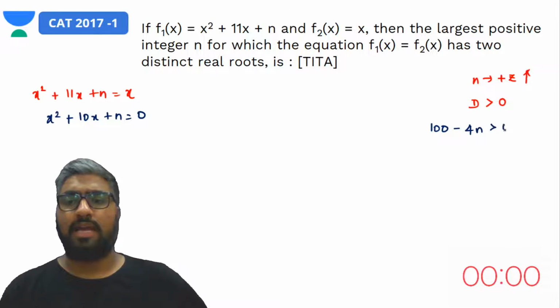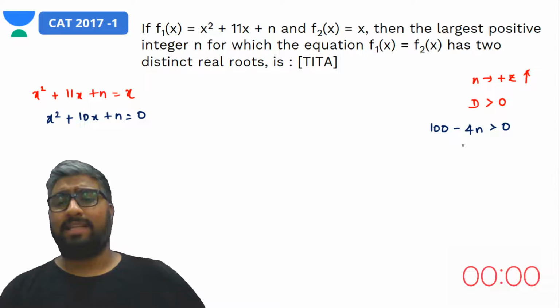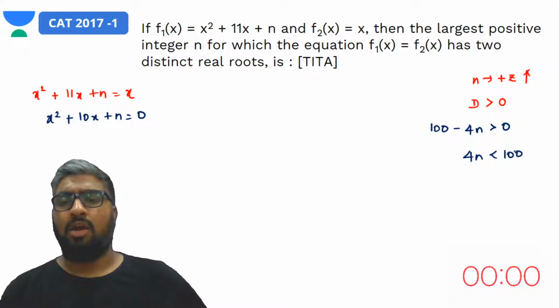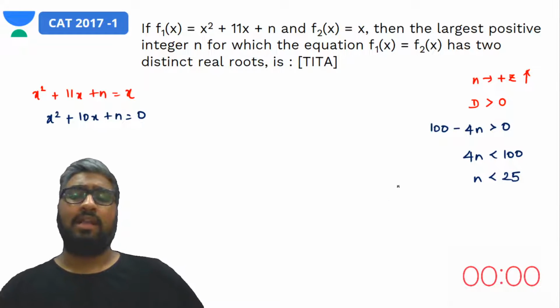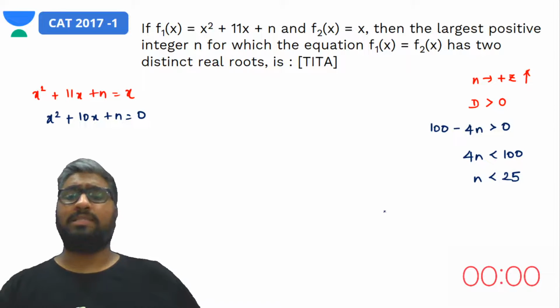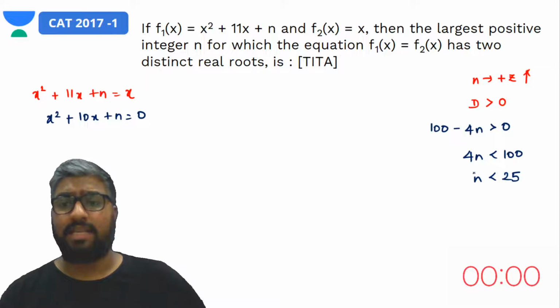This should be greater than 0. This tells us that 4n should be less than 100, or in other terms, n should be less than 25.